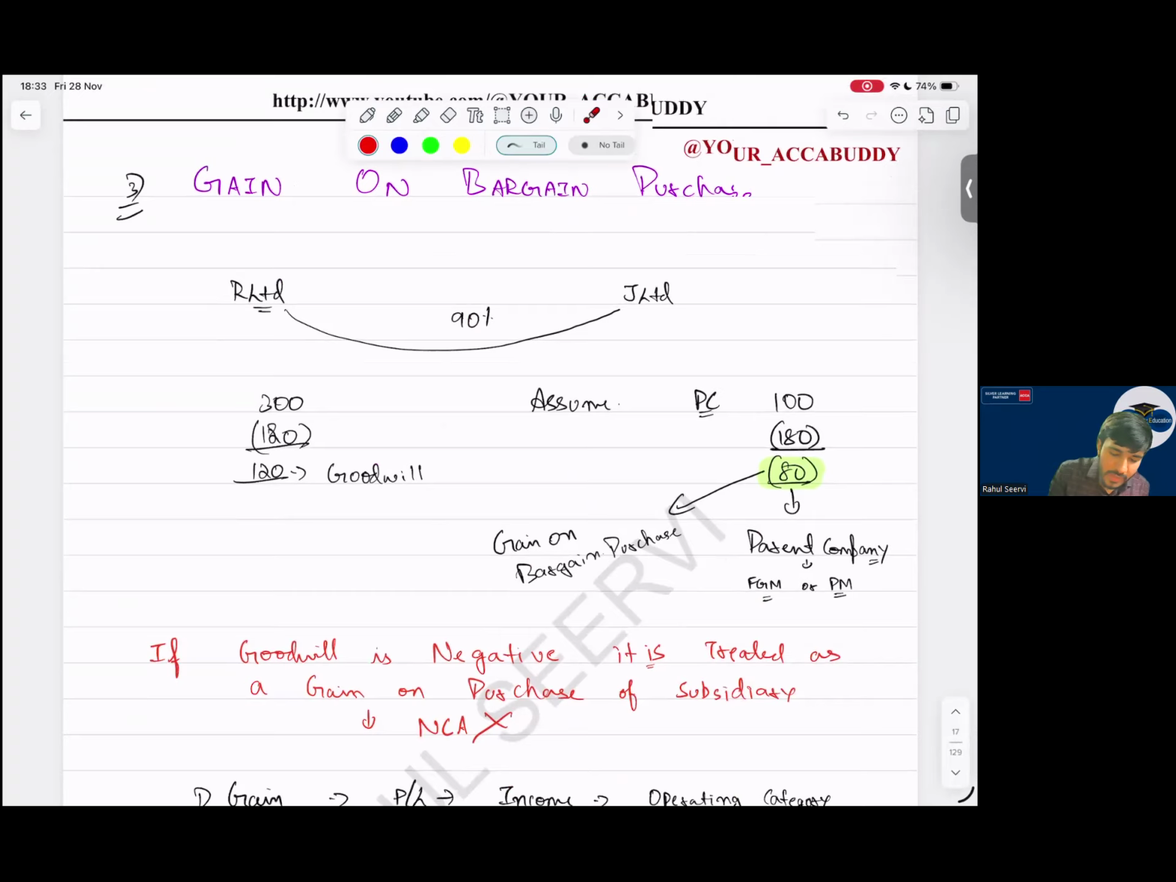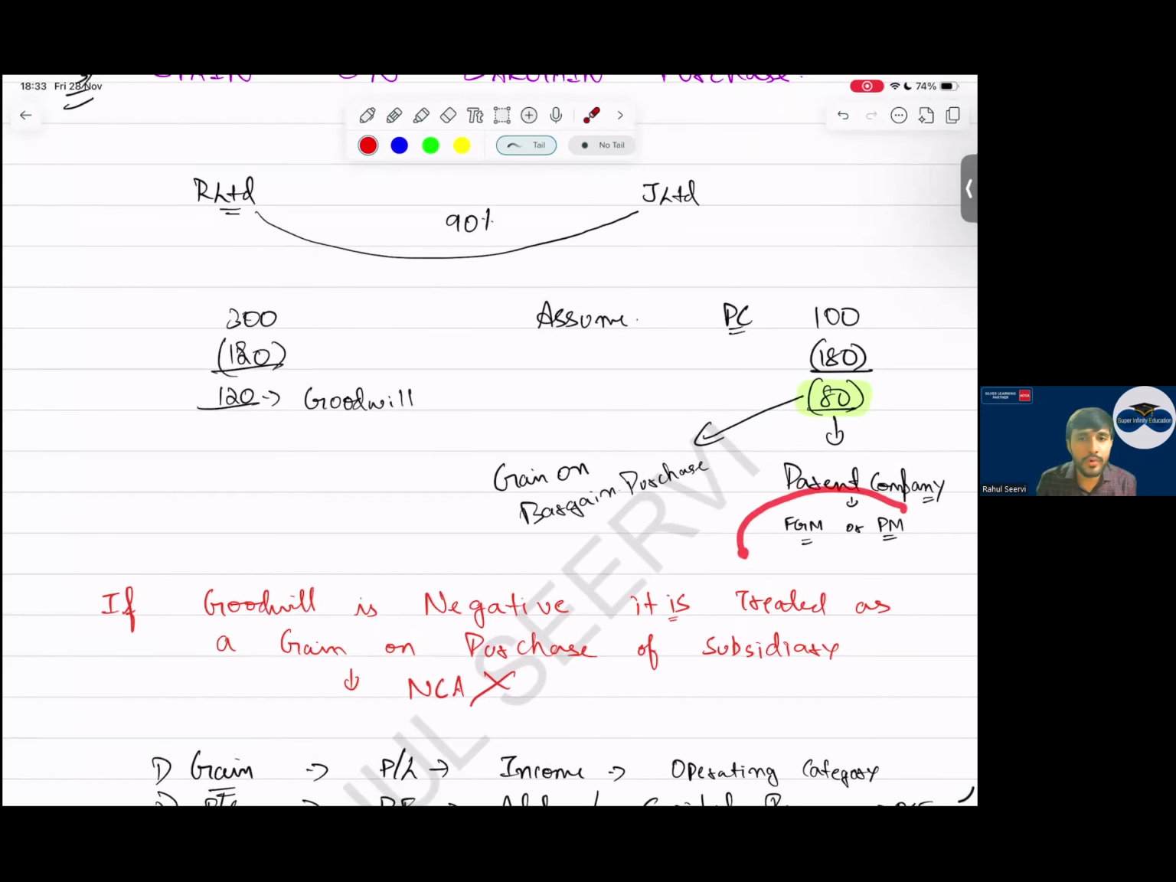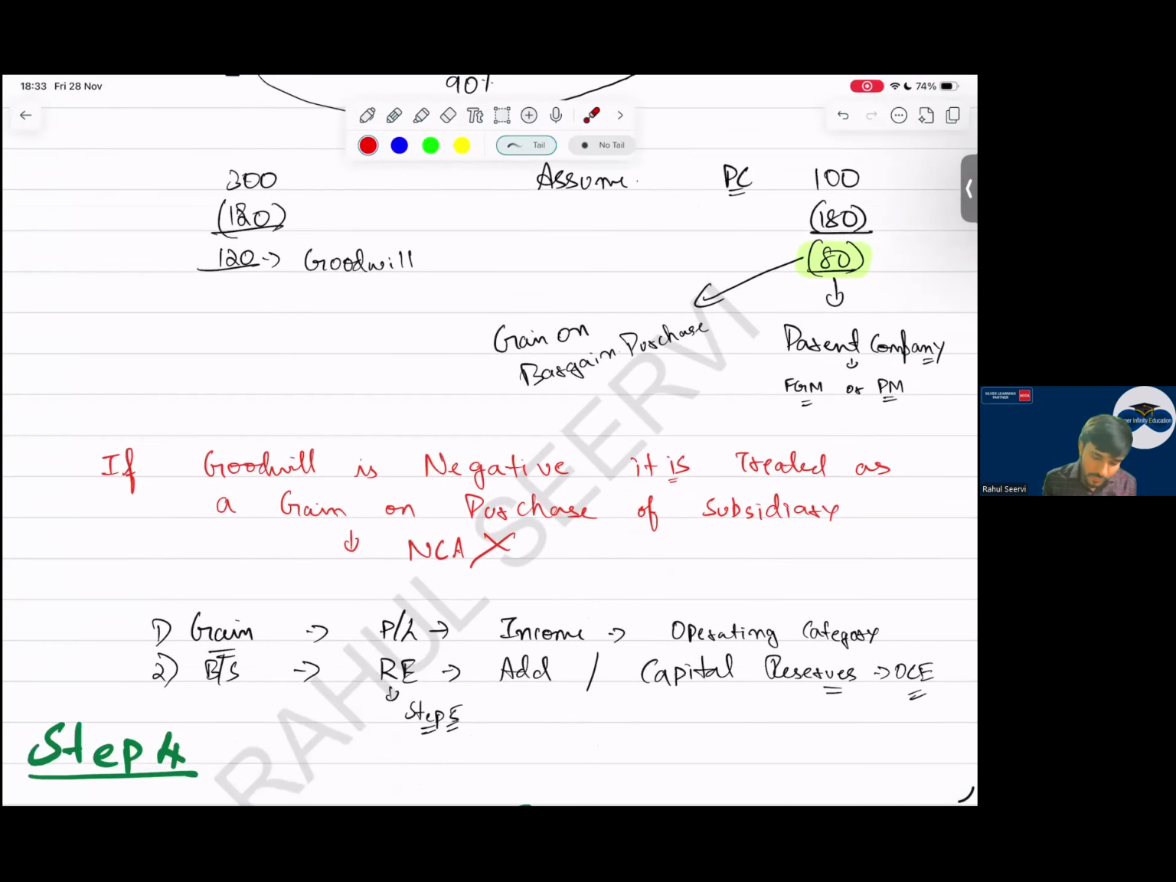Then gain on bargain purchase. What does gain on bargain purchase mean? I have a benefit. I am paying 100 rupees and I'm getting 180 value. So 80 rupees is a negative, which means I'm saving. This is a profit to which company? It is a gain for the parent company. Whether it is the full goodwill method or the proportionate method, it will be a gain to the parent only. And where do we record this?